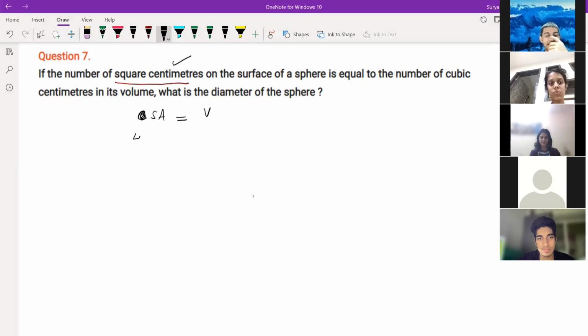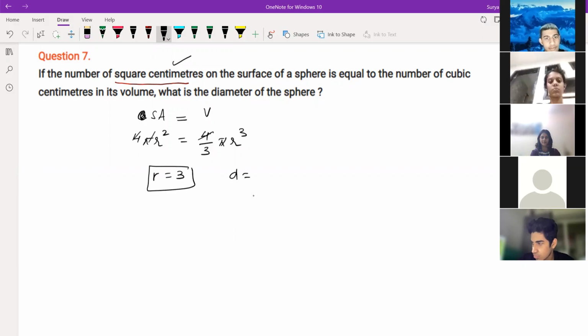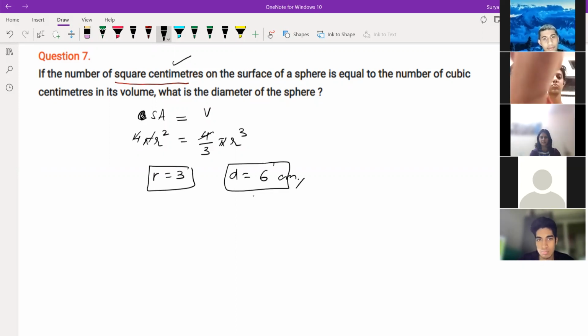You can write here 4 pi r square is equal to 4 by 3 pi r cube. So 4 will get cancelled, pi also gets cancelled. R will come only here. R square equals R to the power 3. R is equal to 3. The diameter is equal to what? 6. 6 centimeters. That's it.